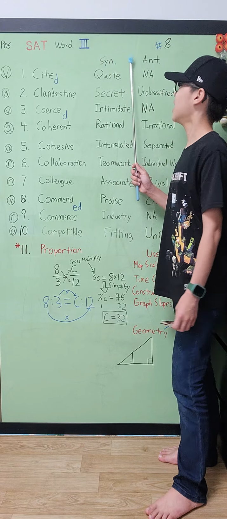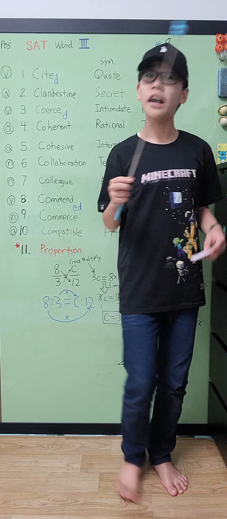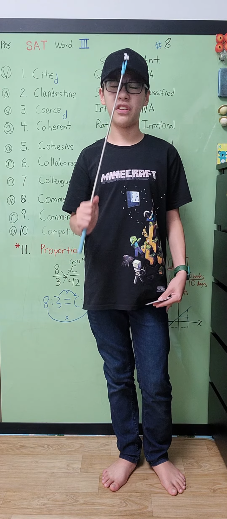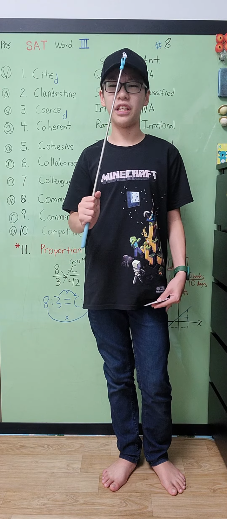Clandestine means to be done in secrecy or in concealment. It basically means it's secret. It's top secret, people. Classified, people. FBI, open up. This is a classified investigation, so please show us all your items. No! Boom! You're dead. So yeah, clandestine is an adjective, and the synonym is secret, and the antonym is unclassified.